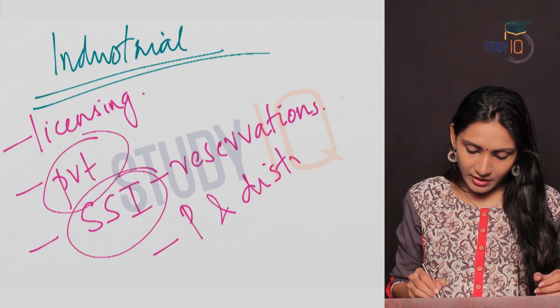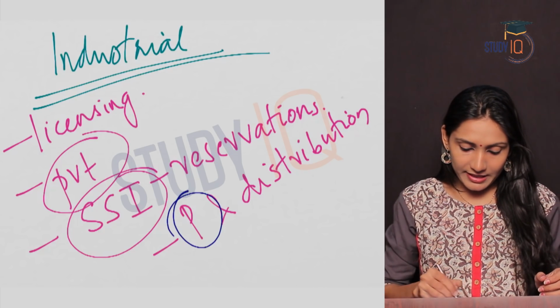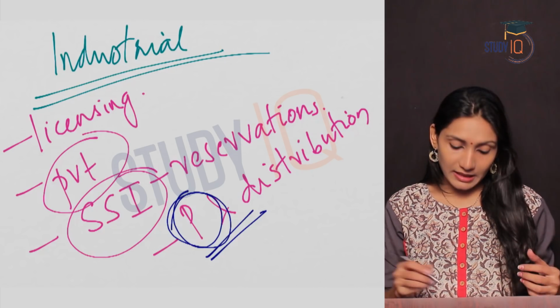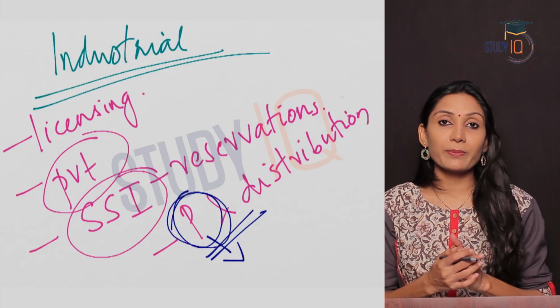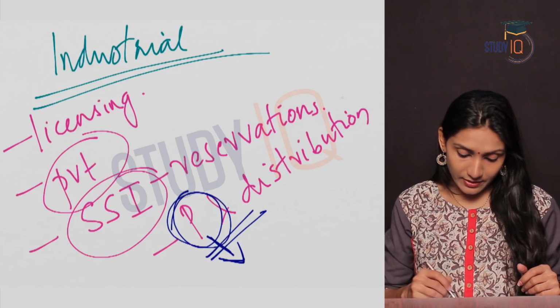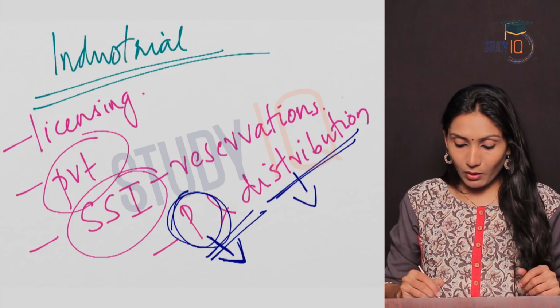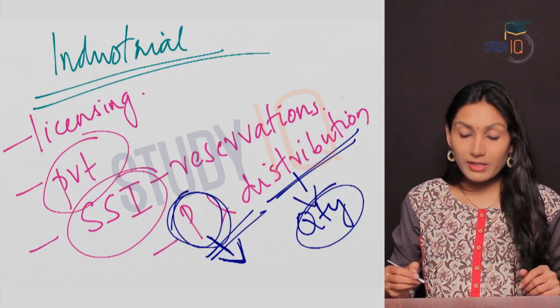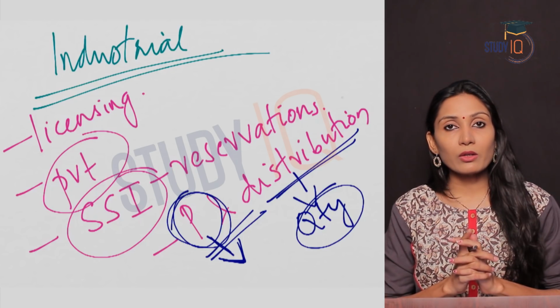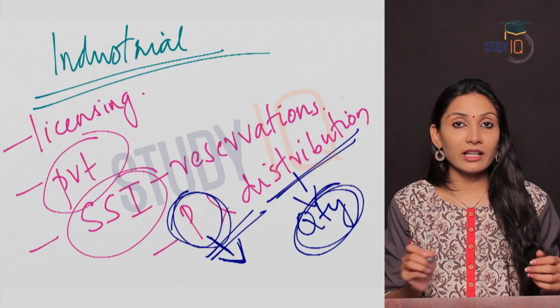Price and distribution. What does it mean? It means that the price of certain commodities was decided by the government. So, at what value it should be sold in the market, such things were decided by the government. And distribution means quantity of the commodities. How much or what quantity of commodities should be sold in the market. All this was decided by the government.